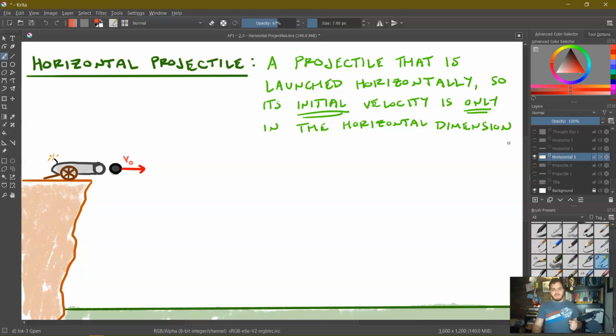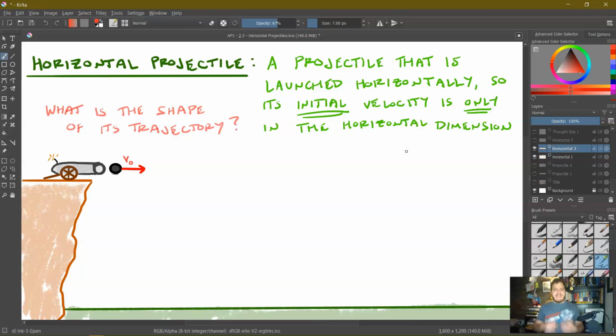So if we look over here at this cannon that's sitting on the edge of a cliff, this cannonball is launched. We're going to say this is the instant after it has left the barrel of the cannon, its velocity is entirely horizontal. But I think we can all agree that this projectile is not going to stay entirely horizontal the entire time, which makes sense, because what is the shape of its trajectory actually going to be?